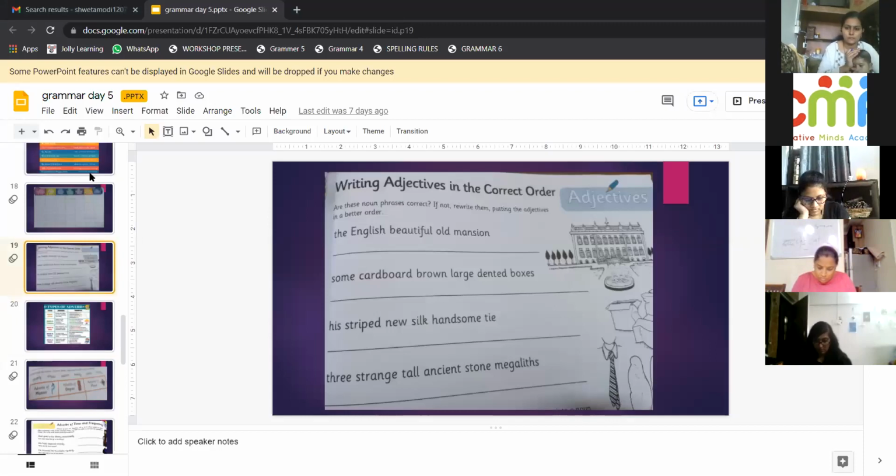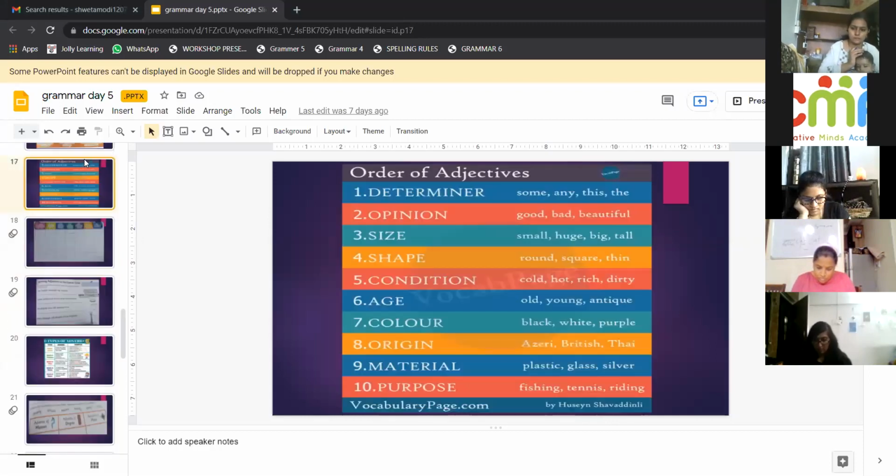But this we just did for explaining the order so that they pick one from each and describe any naming word. Ma'am, with one noun you can use minimum 3? Maximum 3? See, Bhumika, we cannot decide. It depends on the thing. If I'm going to explain something and I want to tell you about that naming word, I may use 3 to 4 adjectives, but there is no rule.